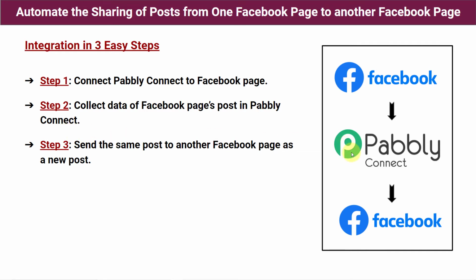So in second step, we'll bring the data of a post from our first Facebook page to here in Pabbly Connect. And in step 3, we'll send the same post to another Facebook page as a new post. So finally, we are going to send the post that we have captured here in Pabbly Connect to our another Facebook page. Alright, so first of all, let's jump back to our step 1 and open Pabbly Connect.